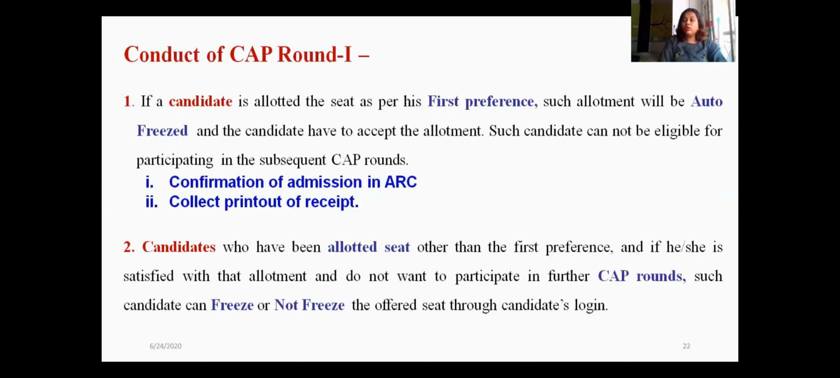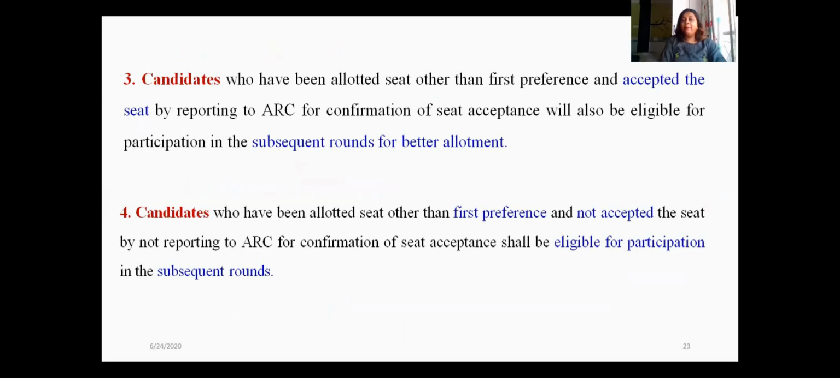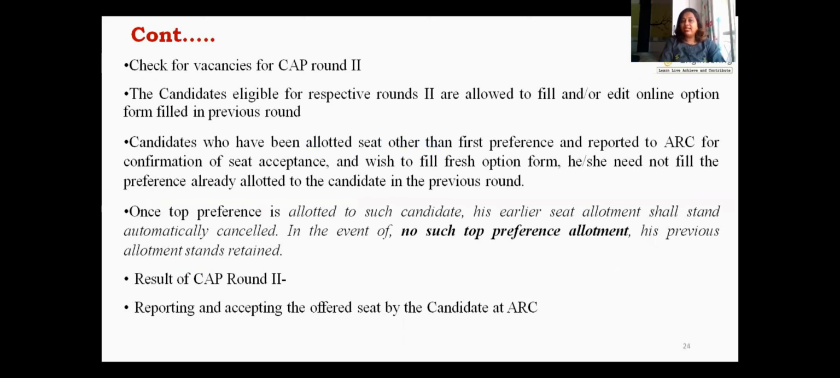Now, those who have got the admission seat but are not satisfied have to select the not freeze option and they can go for the CAP round 2. CAP round 2 will be the same as CAP round 1, and there is one facility available for you: you can again edit your option form. So before CAP round 2, you can edit your option form, and again depending upon your marks and your option form, you will get a specific admission seat at a specific college.